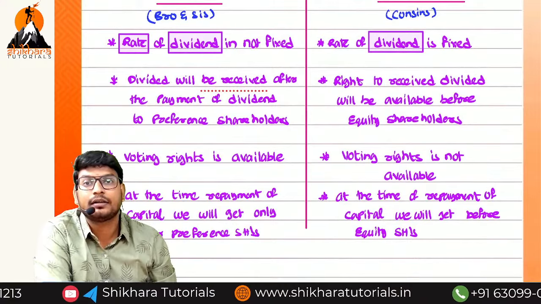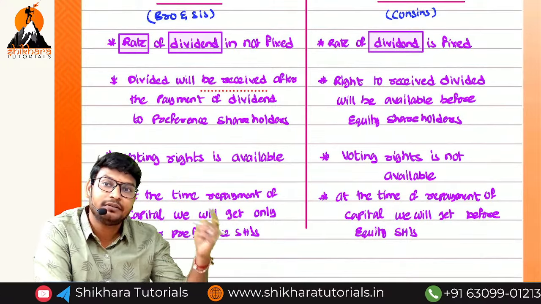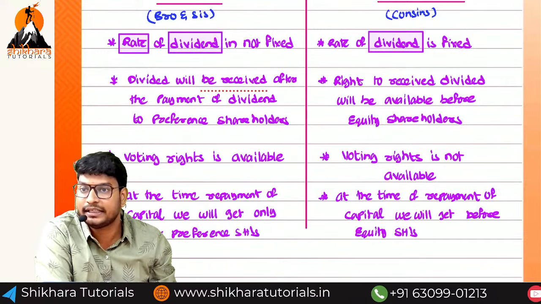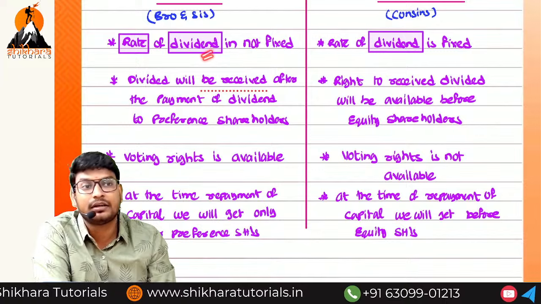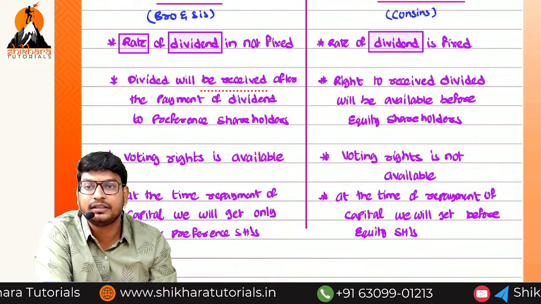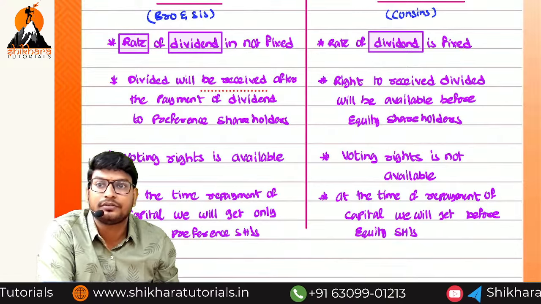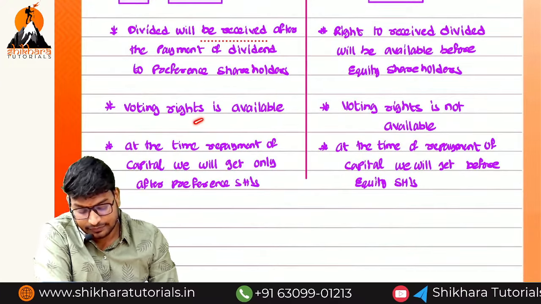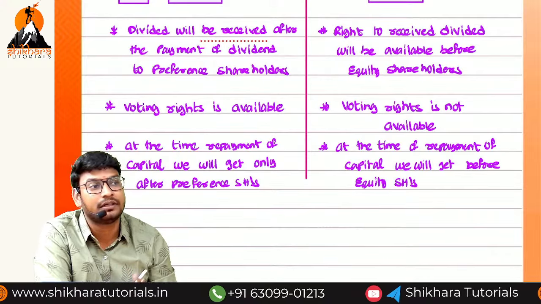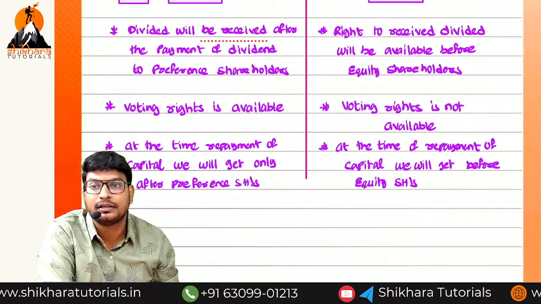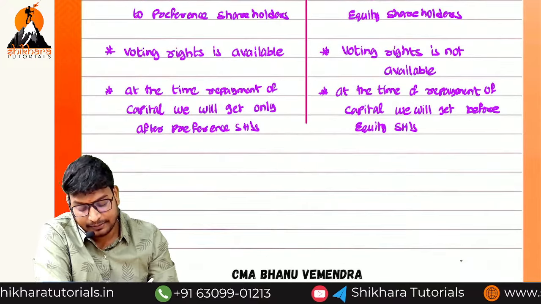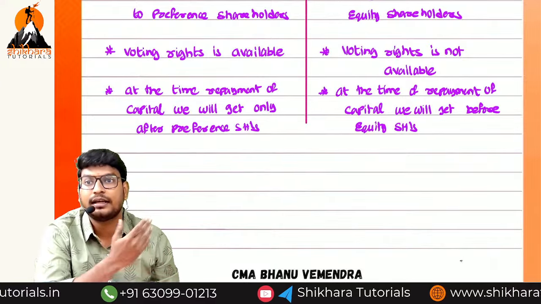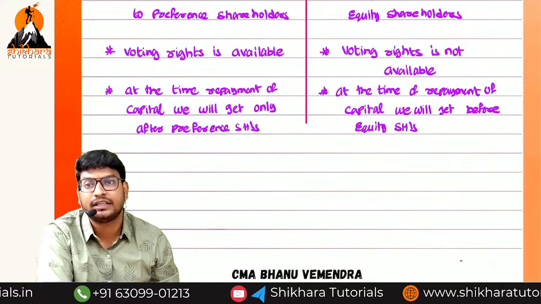Here the dividend will be paid to whom? First the dividend will be paid to the preference shareholders, and then the remaining dividend only will be paid to the equity shareholders. And is the rate of dividend fixed or not fixed? The rate of dividend is fixed for the preference shareholders, not fixed for ours, nothing but equity shareholders. And next, voting rights will be available for the equity shareholders and not for the preference shareholders. And next, at the time of repayment, who will get the amount? First preference shareholders, and then they will give preference to the equity shareholders.